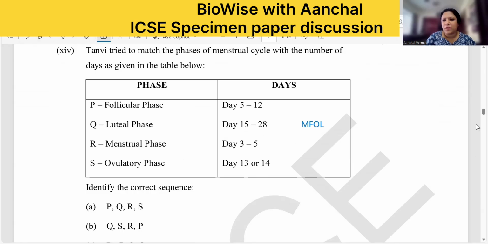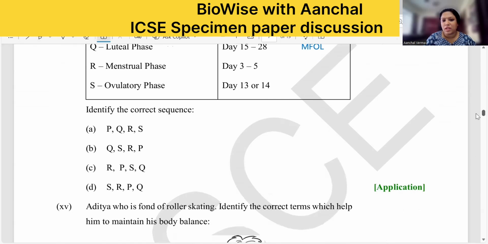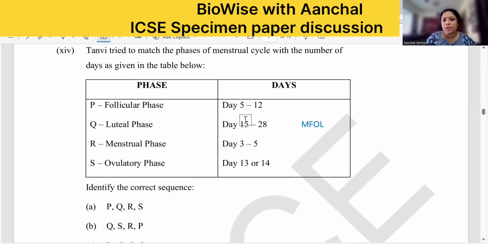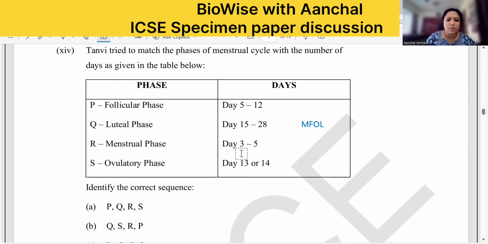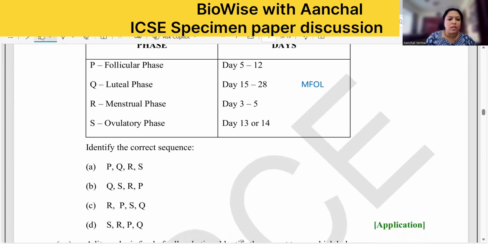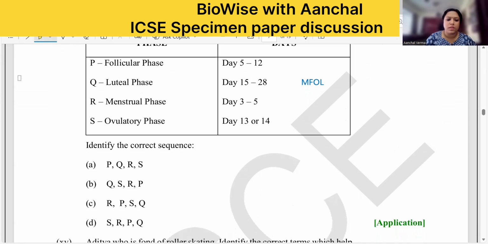Now, children, this is a little bit of common sense. You don't have to remember actually the names. You can go with the dates: 3 to 5, 5 to 12, then 13, 14, and 15 to 28. So, which one is matching? The first one will be R. In which case is the first one R? Let us see. Okay, which one is R? There is only one with the R. So this one is the right answer.